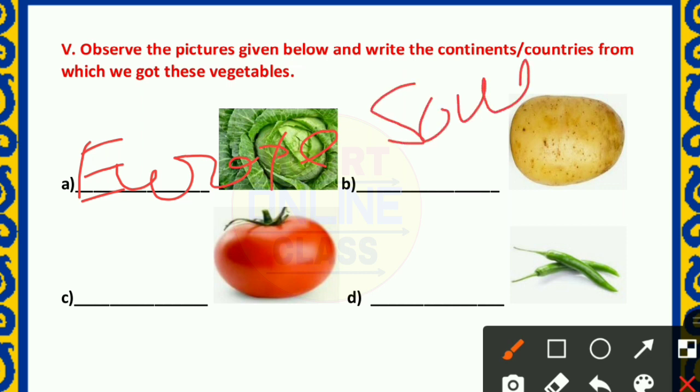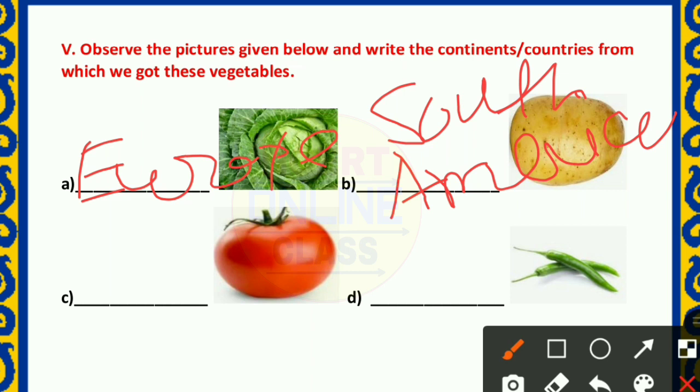America. I write here continent. Okay. Then tomato also South America. I will not write any country, it is continent.